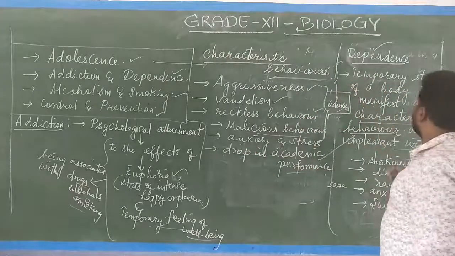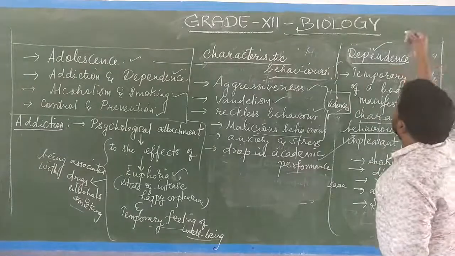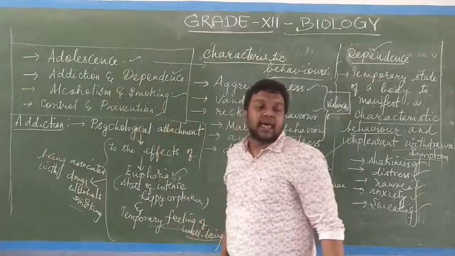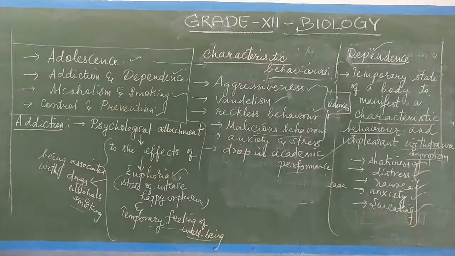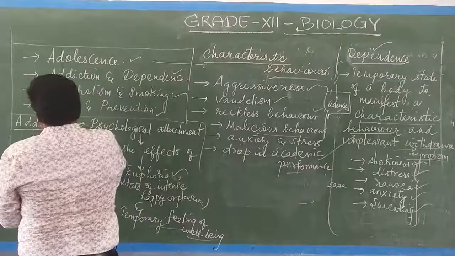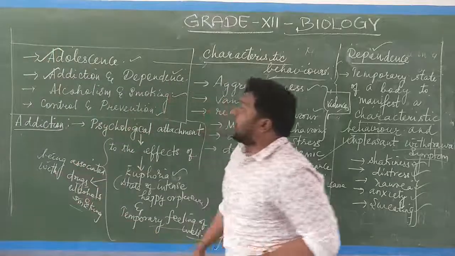These are considered the characteristic behavior of an individual who has become dependent on alcohol and smoke. Can you understand what I am telling? So dependence and addiction is over, and adolescence is over. Then alcoholism and smoking.